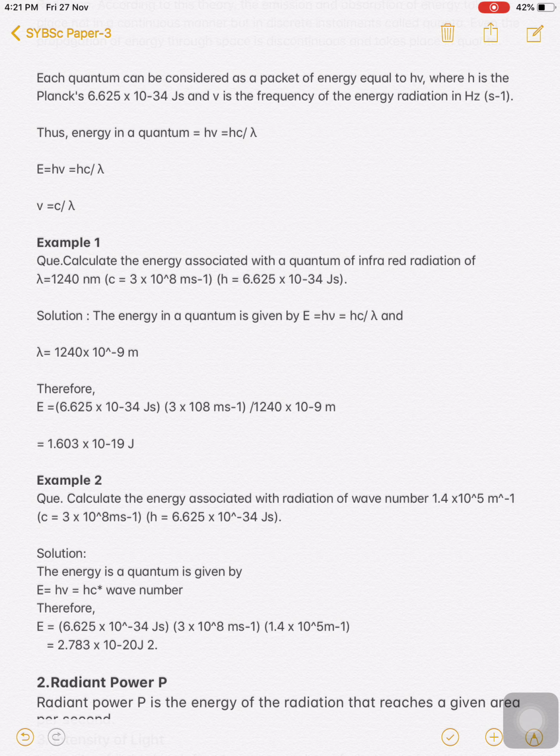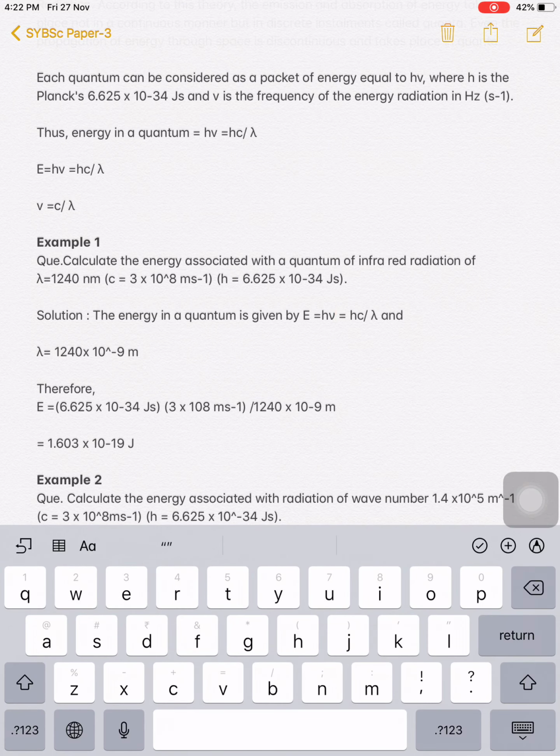So they have given the wavelength. We know the equation nu is equal to c upon lambda. We know c, so you can calculate the frequency. If you know the frequency, then we have the equation E is equal to h nu. By putting the values of h and nu, you can easily calculate the energy of that IR radiation associated with a lambda of 1240 nanometer. So the solution: the energy of a quantum is given as E is equal to h nu or h c upon lambda.